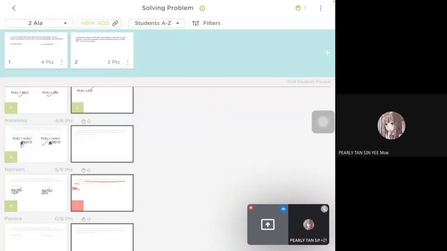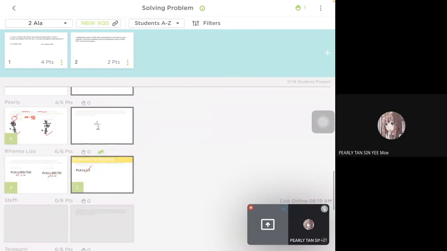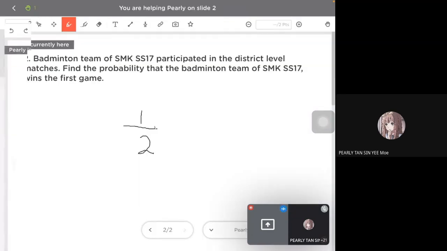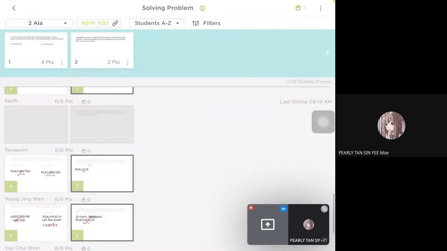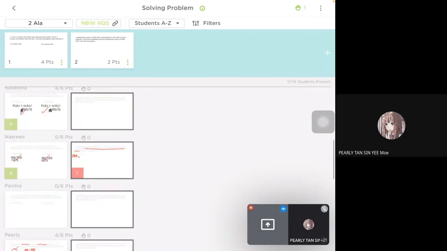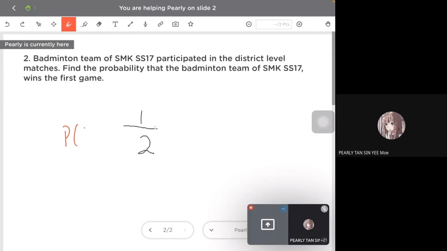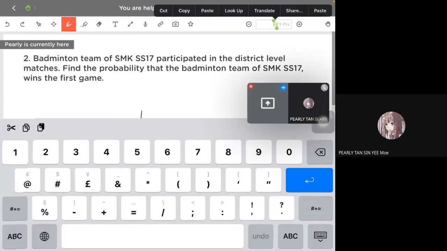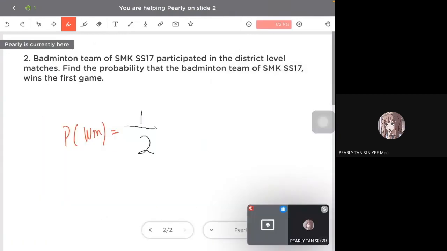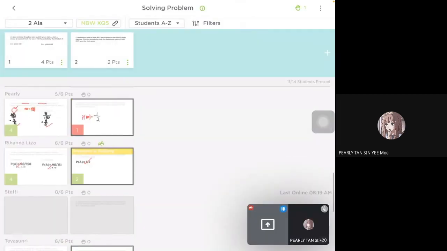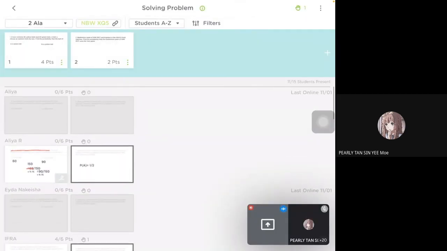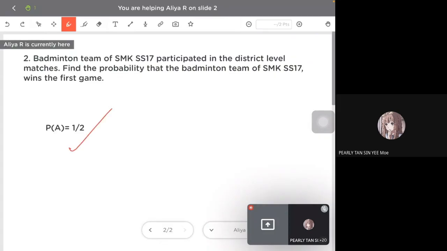Okay. Apa lagi? Kalah pun sama. Don't put 1/2 ni. Probability of win. Ni, this one. Jangan put suddenly 1/2. Ni makan potong juga. No follow instruction. Okay, who else? Here.